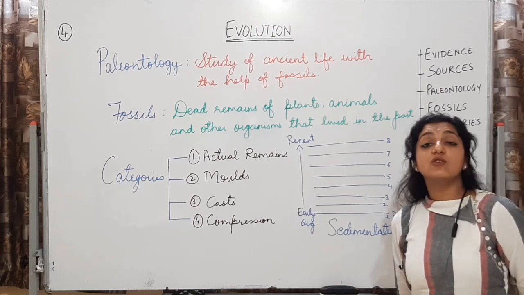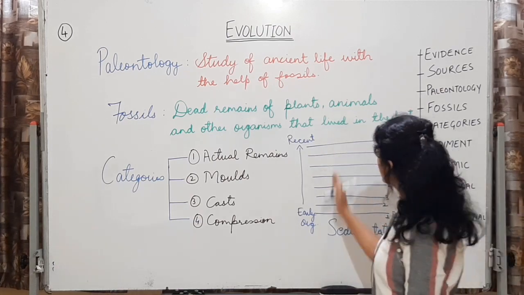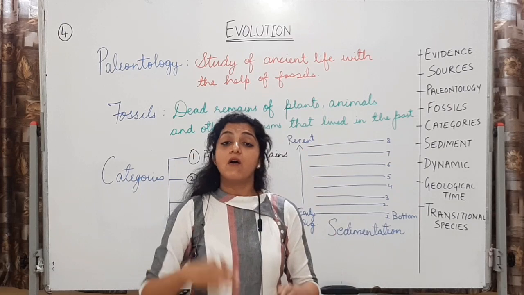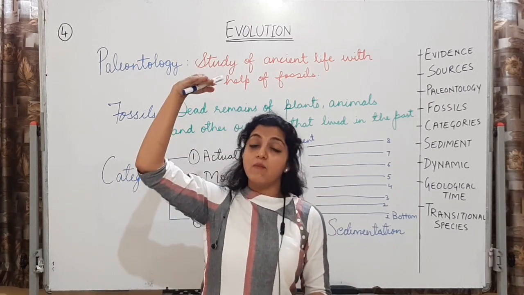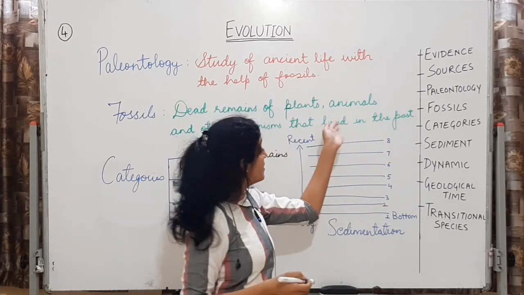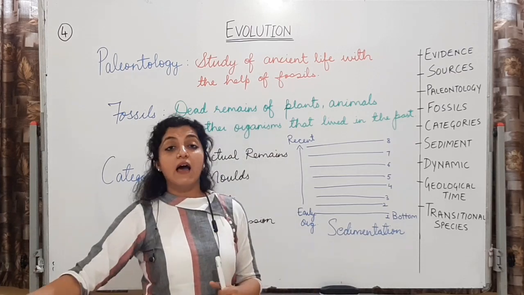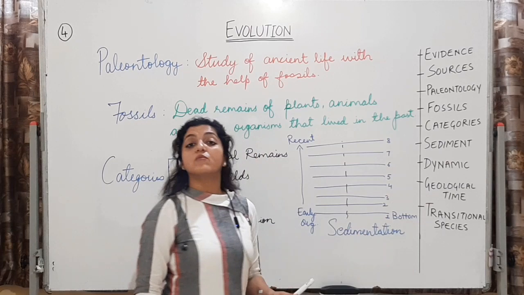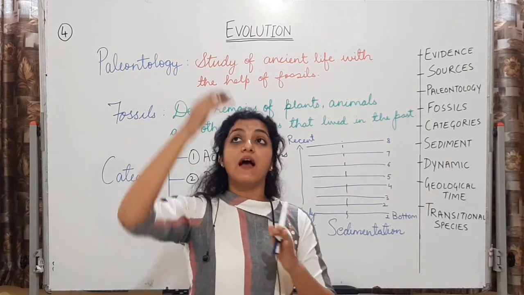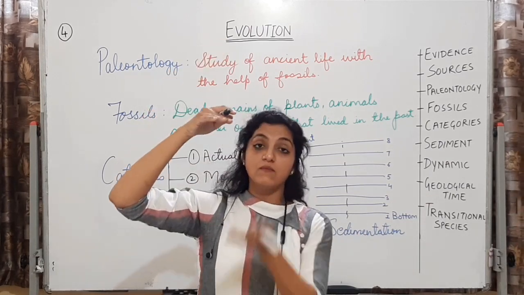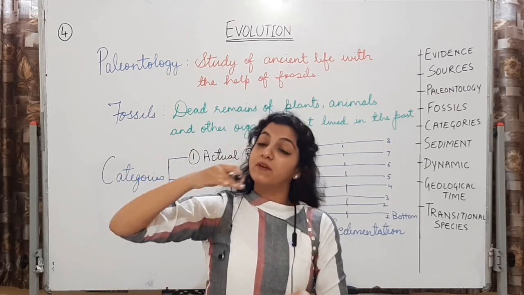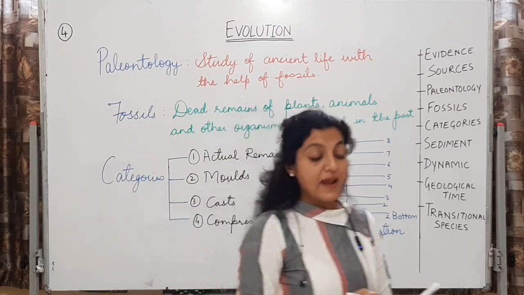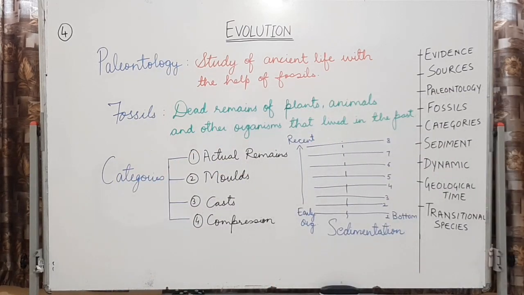Now, if I actually want to see what these layers are having from the bottom to the above, from inside, I will have to cross section it. I will have to cut it like this longitudinally. मुझे ये एक rock को cut करना पड़ेगा, and then from the bottom I can see to the top different layers. All right, that is sedimentation of fossils.